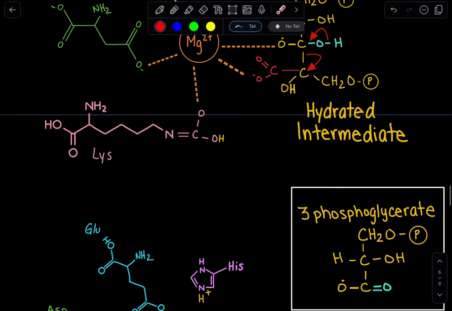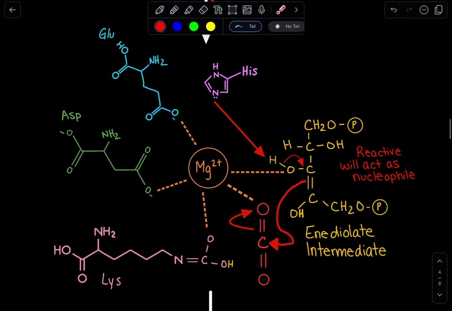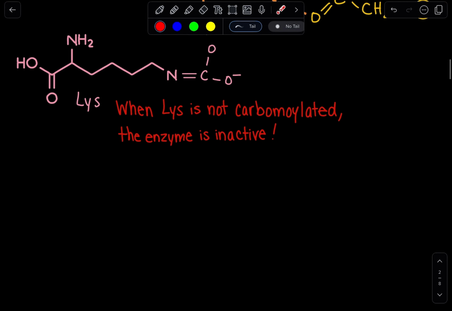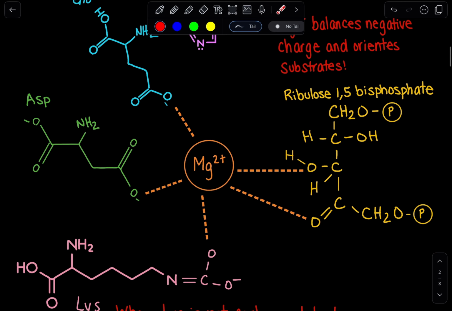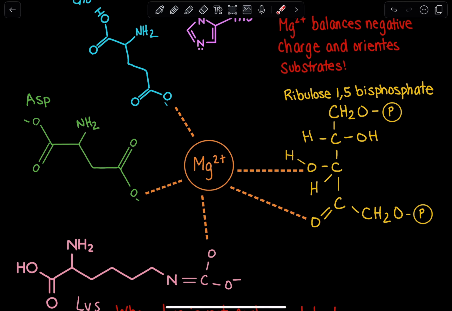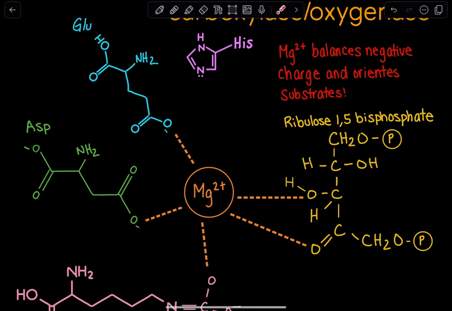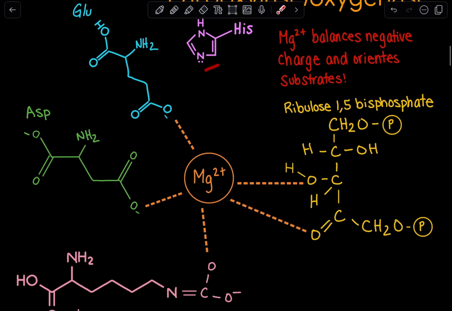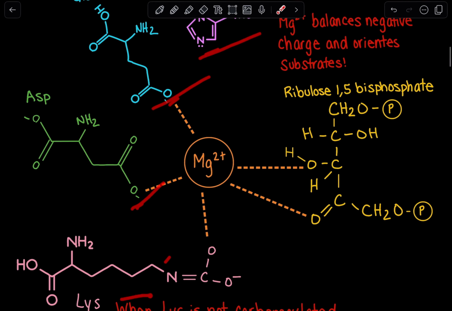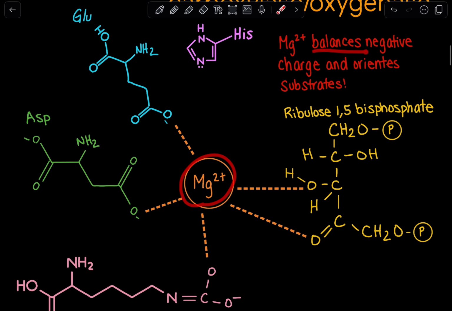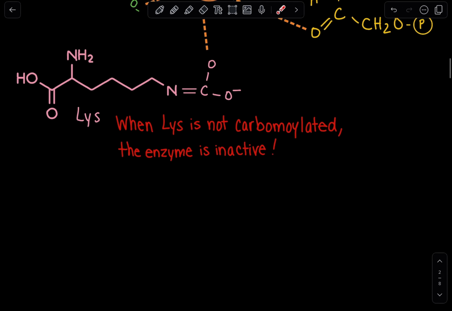Now, once again, we're going to quickly go over this one more time to refresh our memory of what's happening. We have our enzyme. What is our enzyme? It's RuBisCO. Enzymes are made up of proteins. Proteins are made up of amino acids. And we have these amino acids of interest that are found in RuBisCO: histidine, glutamic acid, aspartic acid, and carboxylated lysine. And they're all interacting with our magnesium ion. And then we also have ribulose 1,5-bisphosphate, which is also interacting with our magnesium. And the whole purpose of magnesium is to balance the negative charge and orient the substrates.